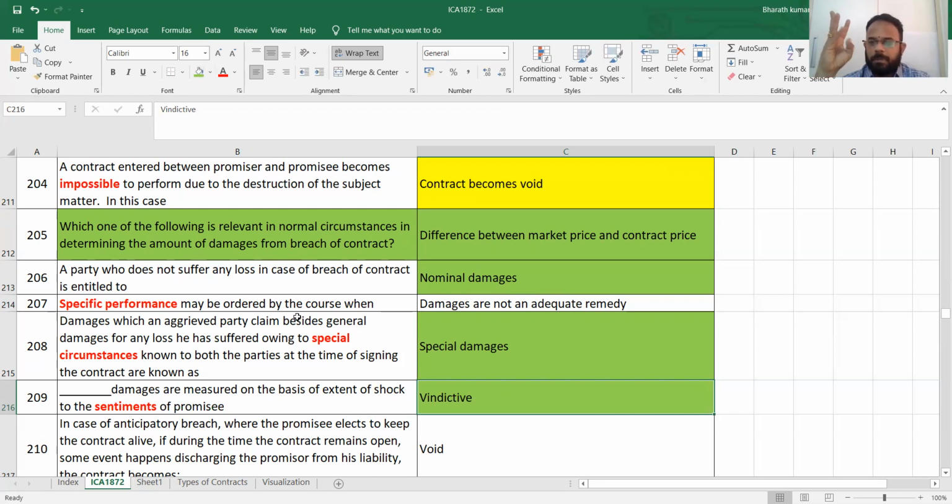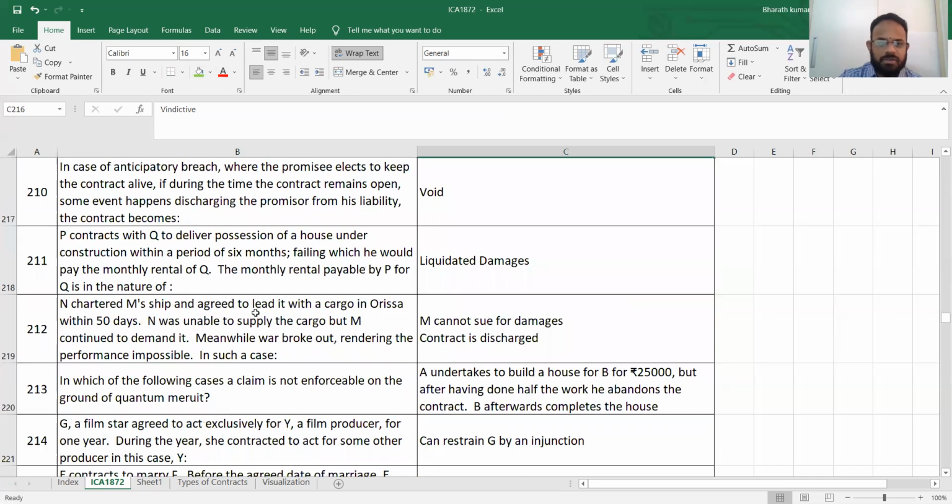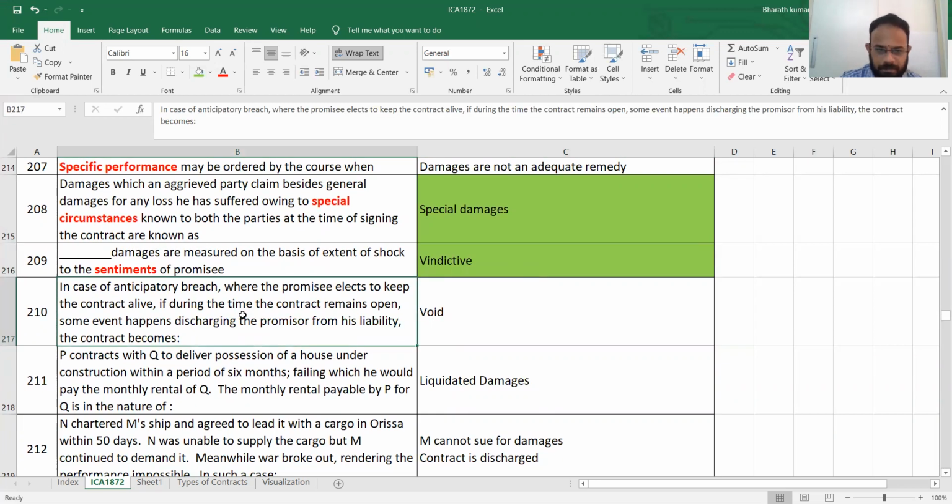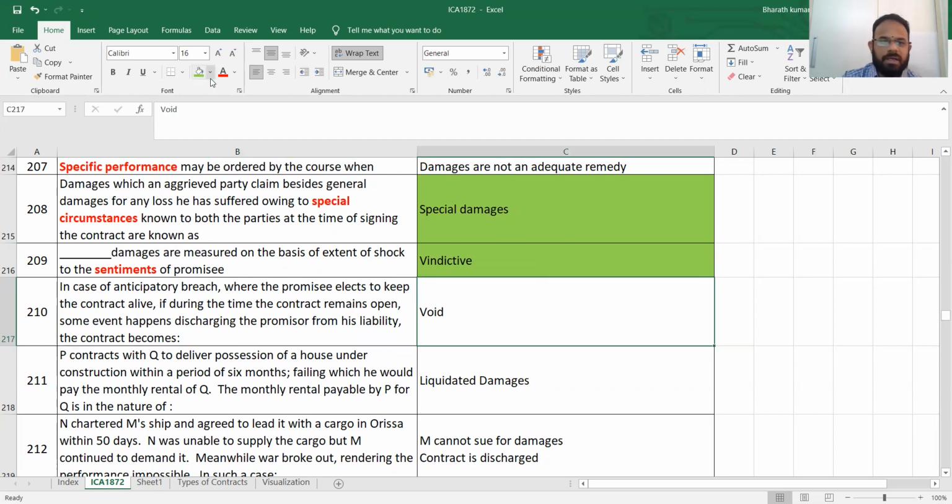Like how I asked you to prepare novation, rescission, alteration, remission, like the list of damages. It will also be there in your material that's provided. What I am doing is I am doing opposite. Instead of saying the type of damages, I am telling you, explain me one after another so that it makes our job very easy. In case of anticipatory breach, where the promisee elects to keep the contract alive, if during the time of contract remains open, it becomes void. So automatically it becomes void. This and all is a normal point to be remembered.